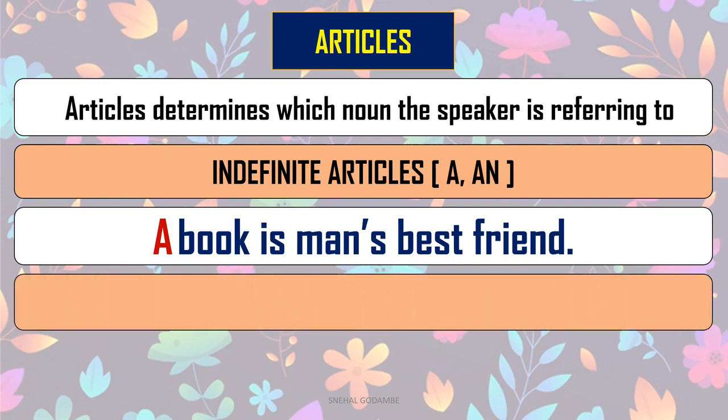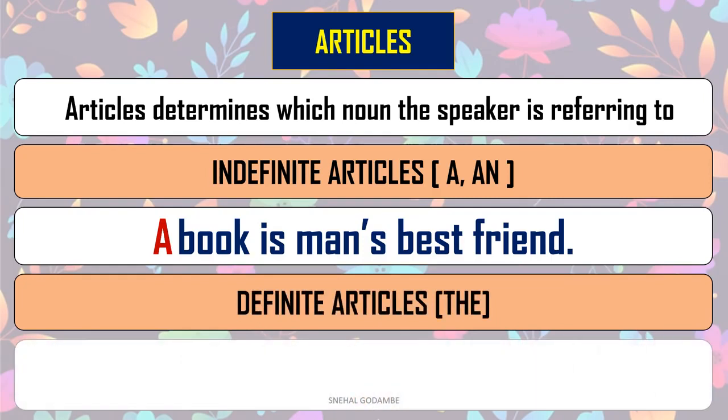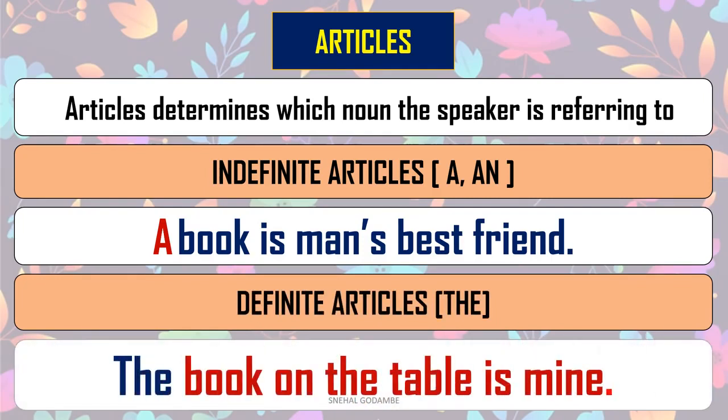And when we are talking about the definite article, that is the, how do we place it in the sentence? Just read a very simple sentence. The book on the table is mine. Which book is mine? The book which is on the table. So we are talking definitely about a book which is placed on the table. So this is known as the definite article. In this way, in a phrase or a sentence, we use the articles as determiners before the noun. Here book is a noun, and a and the are the articles, the first type of determiner.